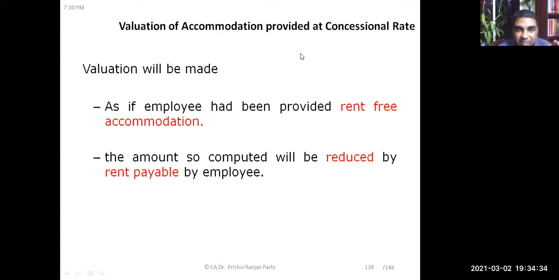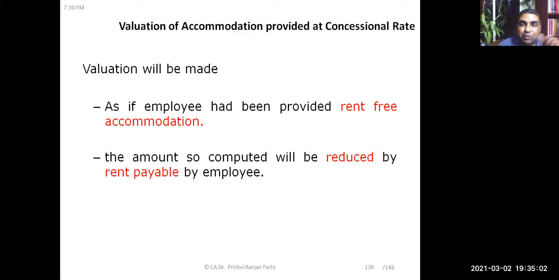So the same thing is explained here. Valuation shall be made as if the employee has been provided a rent-free accommodation, and the amount so computed shall be written. This is a different concept: if this kind of accommodation is provided at a concessional rate, let us say the employer has not given the accommodation free of cost. He's charging something. Let's say the accommodation is worth 50,000, but the employer is charging 5,000.